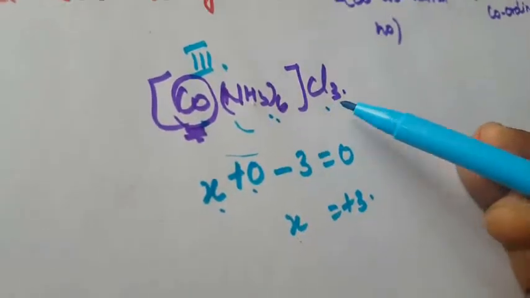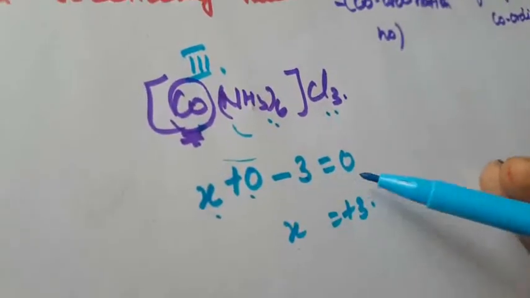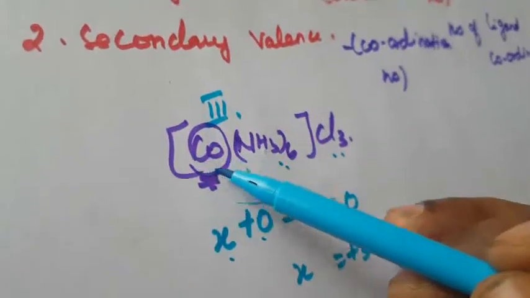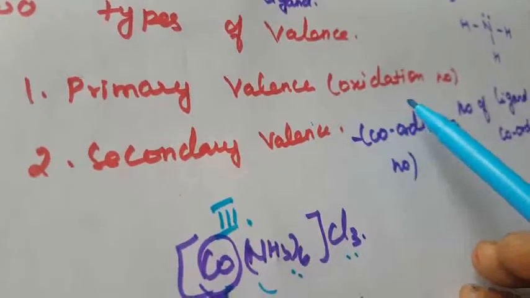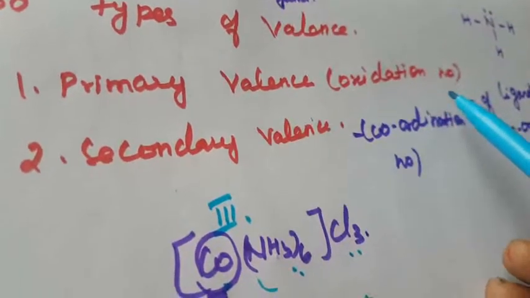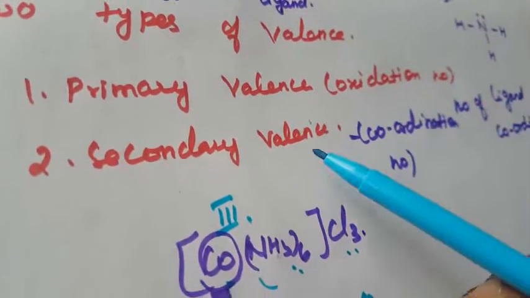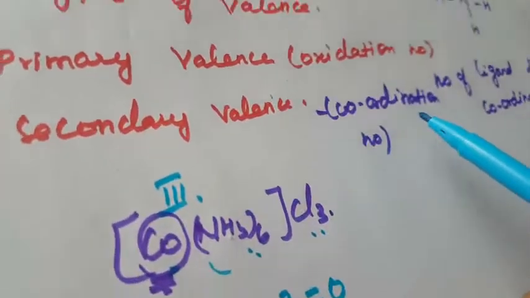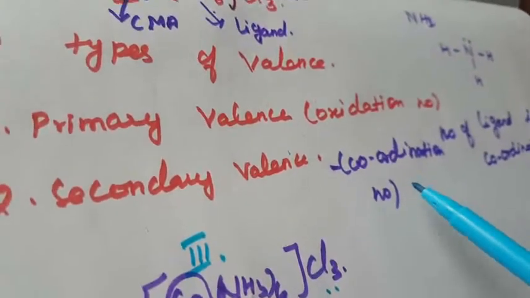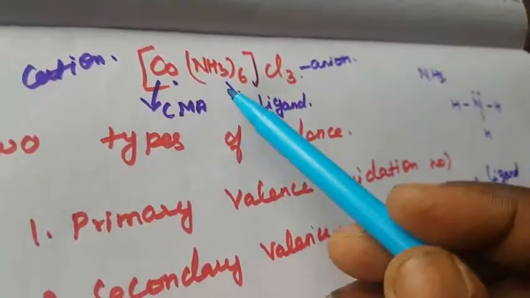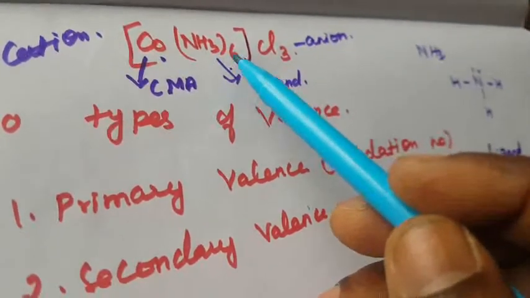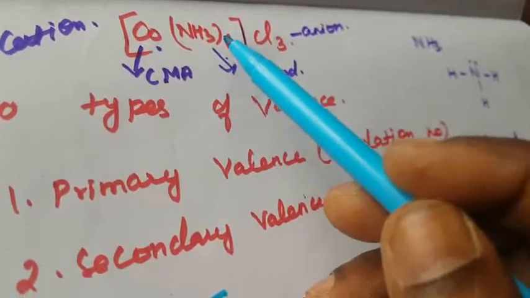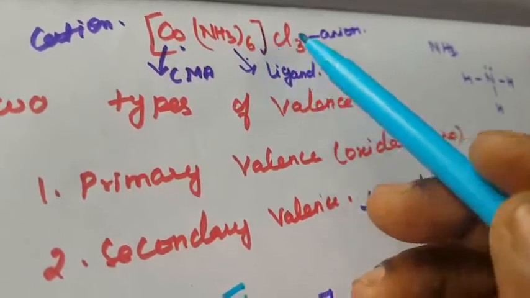Chlorine is minus 1, and with 3 of them that is minus 3, so X equals plus 3. The primary valence is the oxidation number of the central metal atom. The secondary valence is the coordination number, the total number of ligands present in the coordination compound. This is the first point.